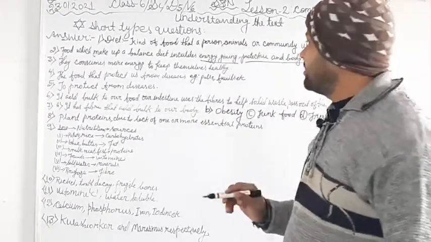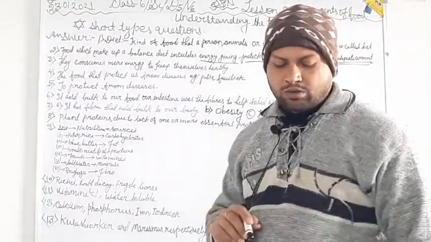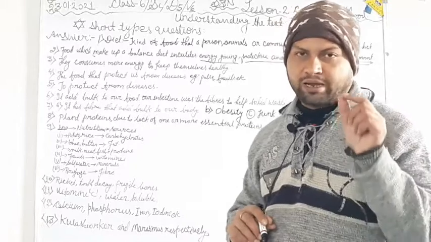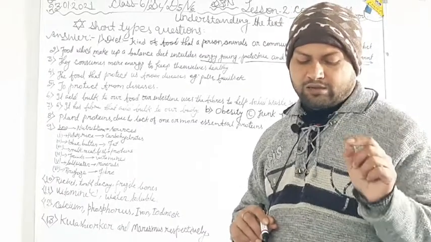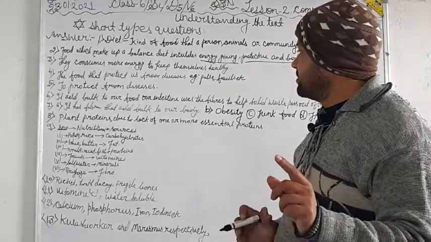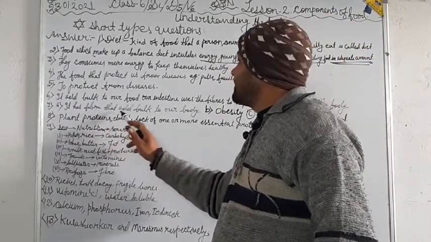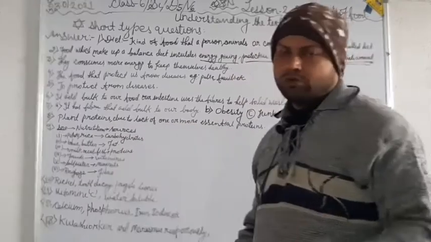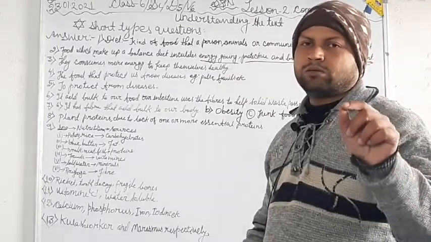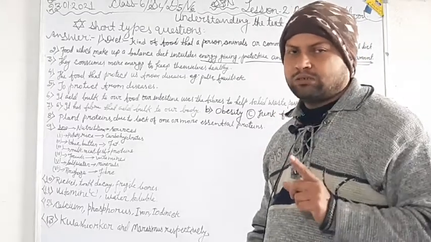Right, these are the answers. Now explain why you should, number A, eat more fruits than vegetables. It has fibers that add bulk to our body, so we should eat more fruits than vegetables.